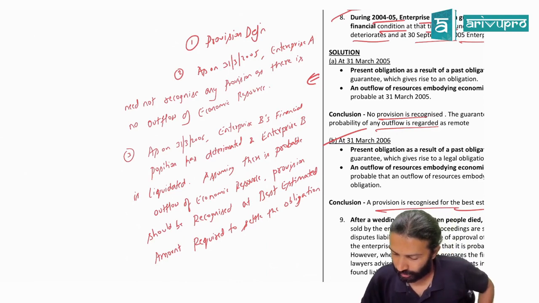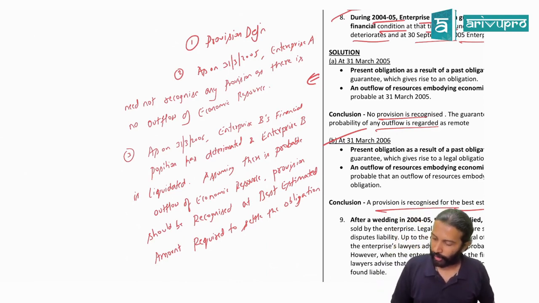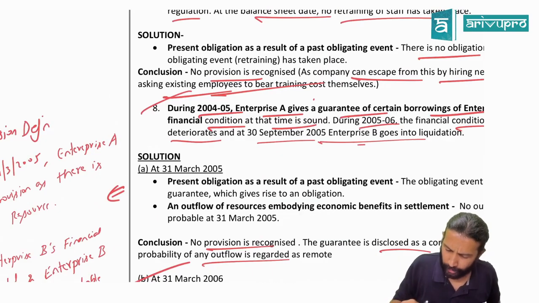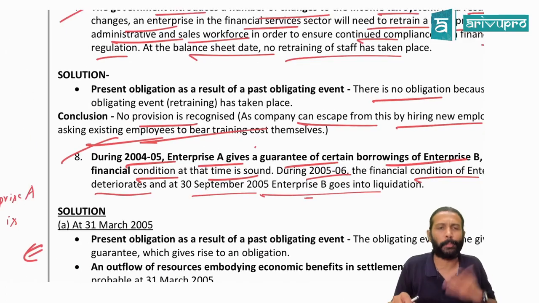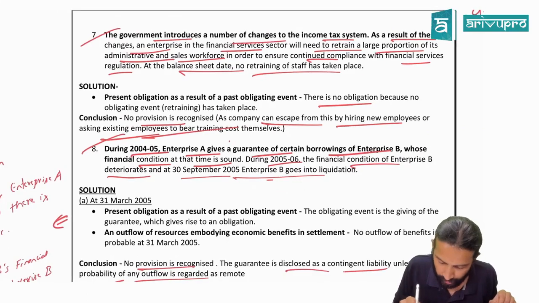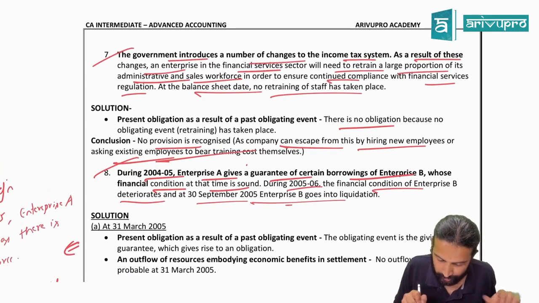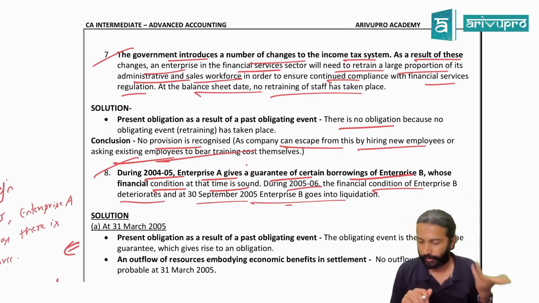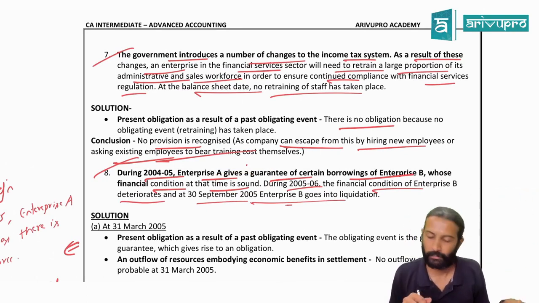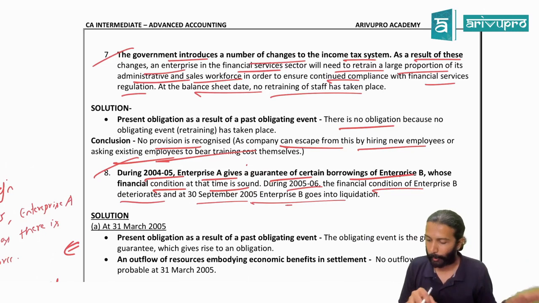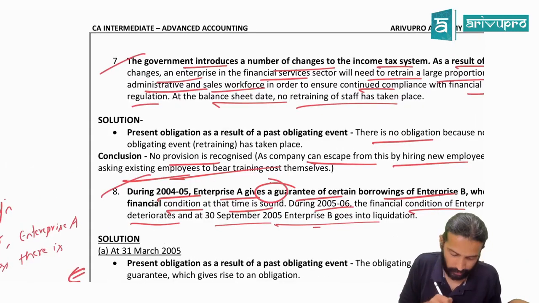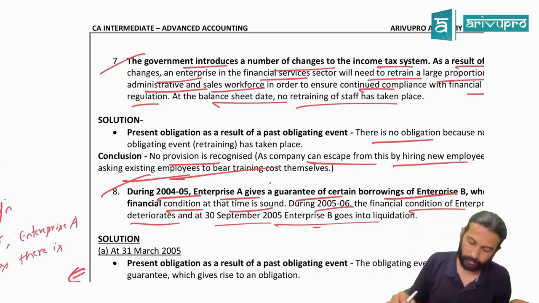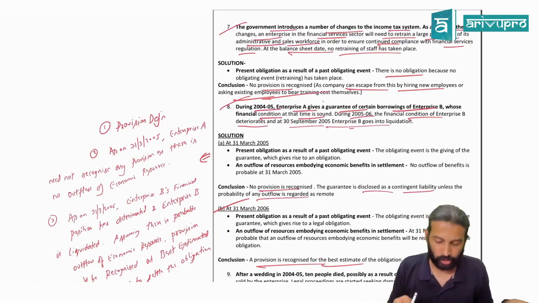Somebody is saying, sir, how are you saying in the first case there is no outflow? There is no outflow expected during the first year because the financial position of B Limited is what? They only said the financial condition of B Limited is sound. Sound means he's doing well. If he is doing well, why should I pay? His business is doing good, so I don't have to pay anything. That is the reason the first year there is nothing. Done now. So this is your answer.